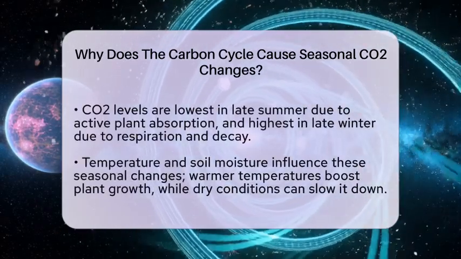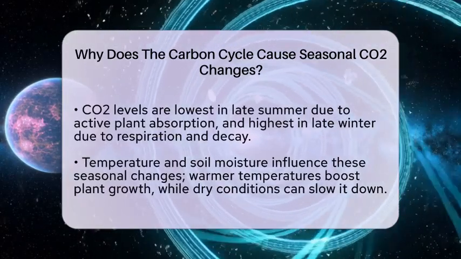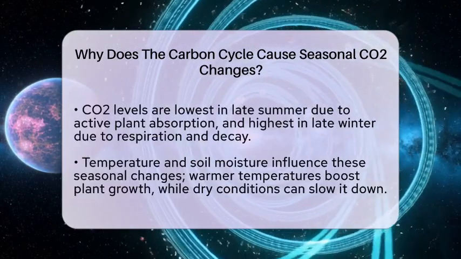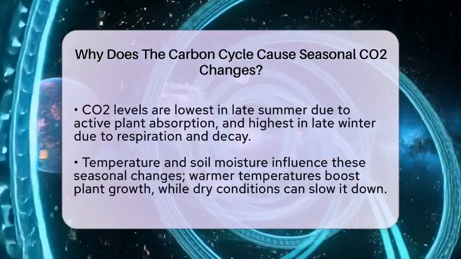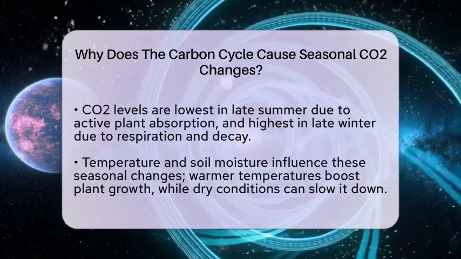In late summer, CO2 levels are at their lowest because plants have been actively taking in carbon dioxide. By late winter, the levels are at their highest because respiration and decay dominate. Temperature and soil moisture also influence these changes.